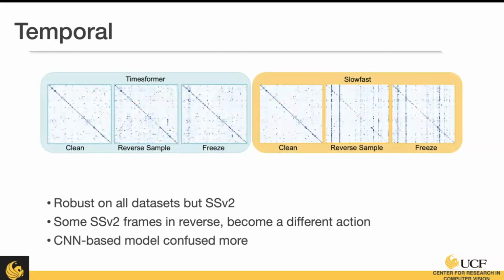To see this even further, we created a confusion matrix to show the different classes. And as you can see in the CNN-based approach, these vertical lines indicate that they're over-predicting on some of the classes when the samples get reversed or are altered in a temporal way, while the transformer model is much stronger.